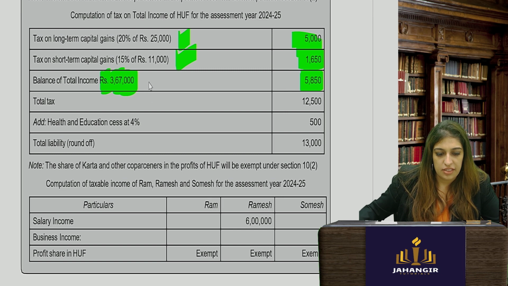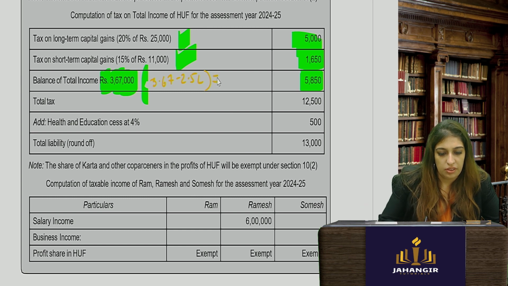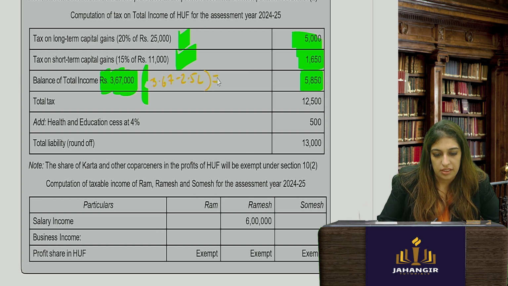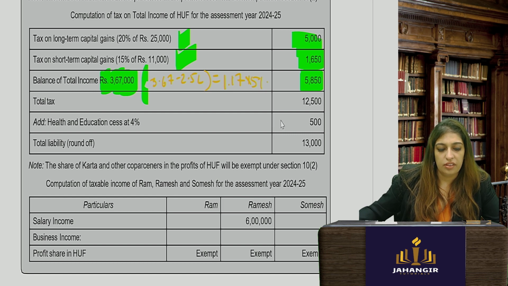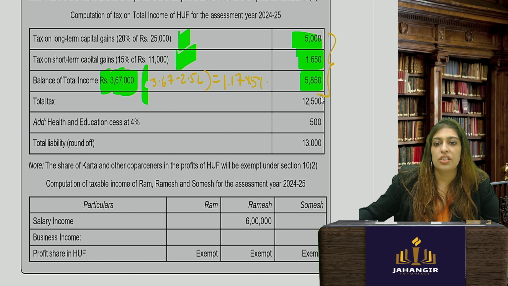How did I get this? Very easy. First 2 lakh 50 is exempt, we saw. Then balance is how much? 3.67 minus 2.5 lakhs into 5%. Okay, you'll get your total tax addition of all this. This is your tax liability of the firm.